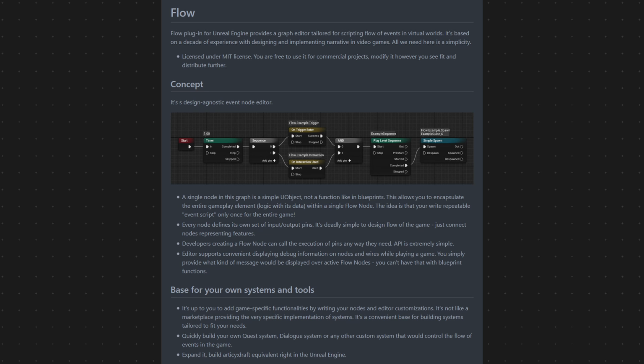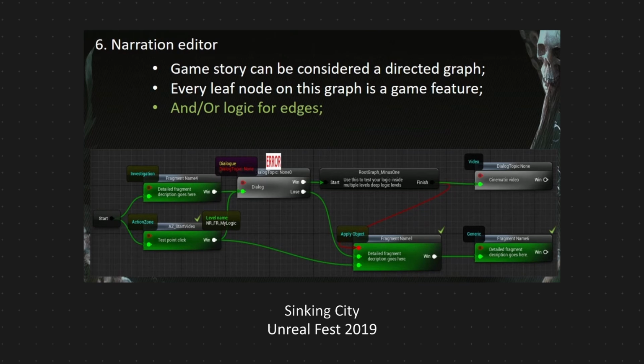I feel it is important to mention that many studios are already using this form of event scripting. This is a much older concept than Blueprints. One of the latest examples would be the game called The Sinking City. Developers behind this game built a tool called Narration Editor. As you can see, it's based on the same concept as the flow graph.